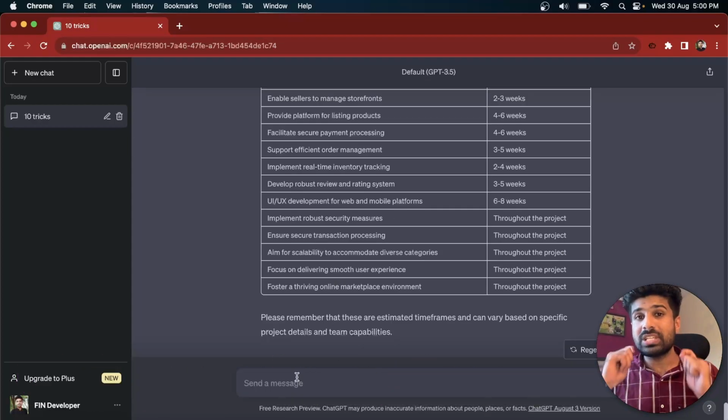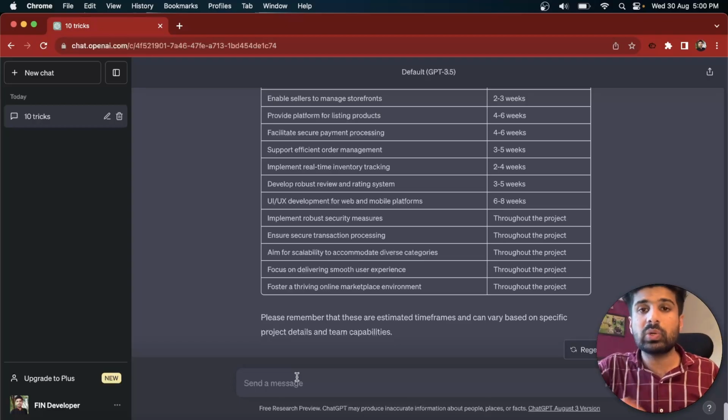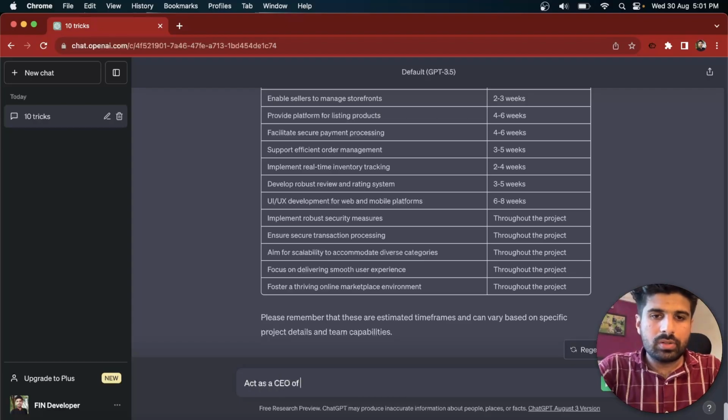Now quickly coming to point number 2, giving a role to ChatGPT. This is one of the most effective tricks which will actually help you a lot. You need to mention a role to ChatGPT in order to get the result. So coming to assigning a role, just add "act as a". Now this will act as a CEO of ABZ company